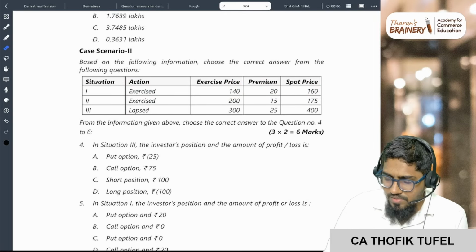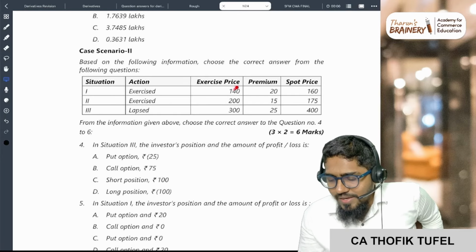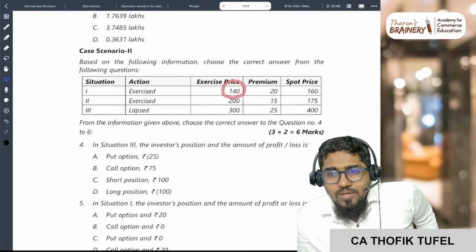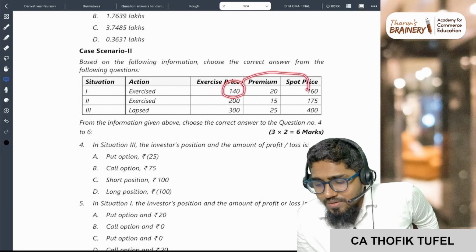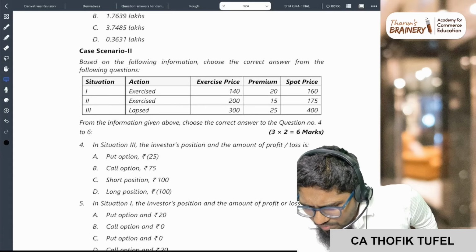In situation 3, and first of all, when I will exercise, now you see exercise and spot, I have the right to buy at 160 and the market price is 160. Correct. Oh, spot price? I think it should be maturity price.